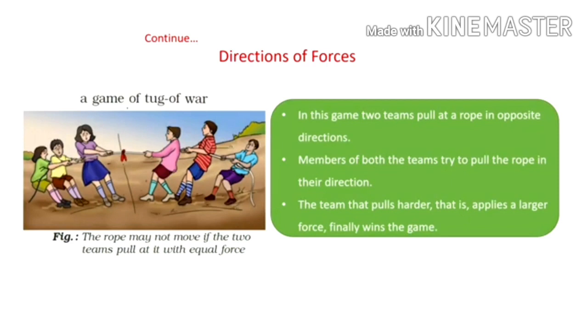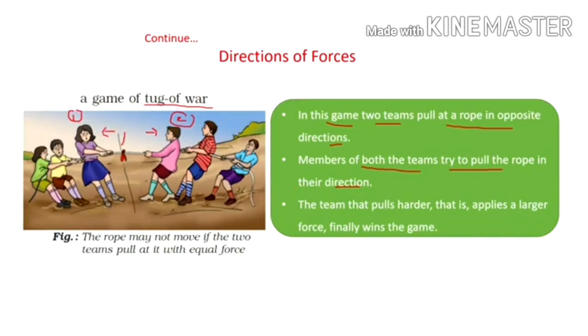Just like in a game of tug of war, the rope may not move if the two teams pull at it with equal force. In this game, two teams pull at a rope in opposite directions. Members of both the teams try to pull the rope in their direction. The team that pulls harder, that is, applies a larger force, finally wins the game. You know it very well.